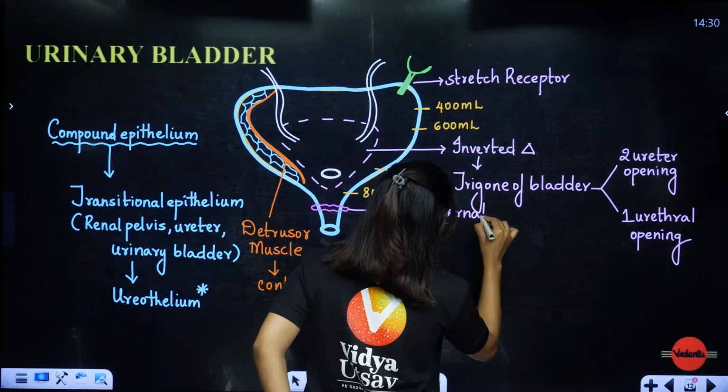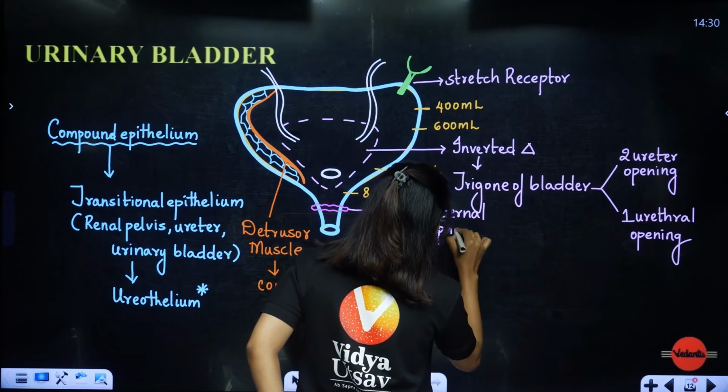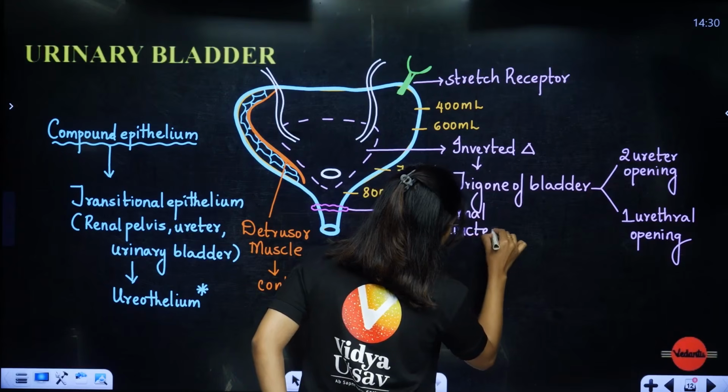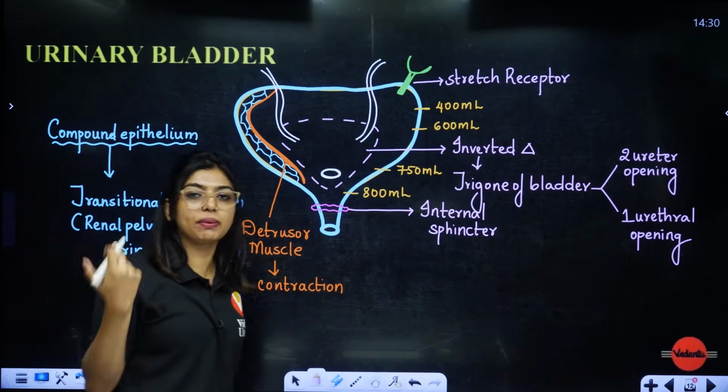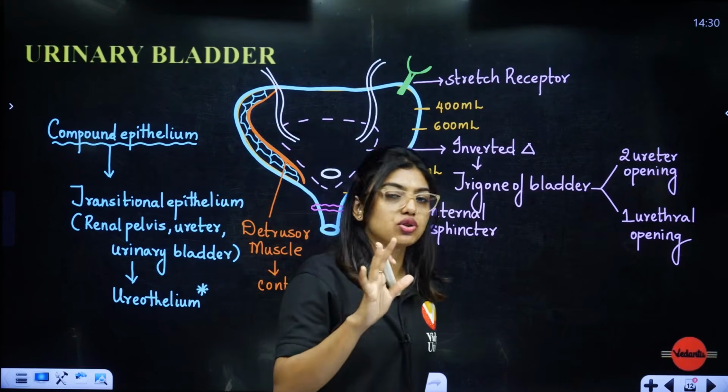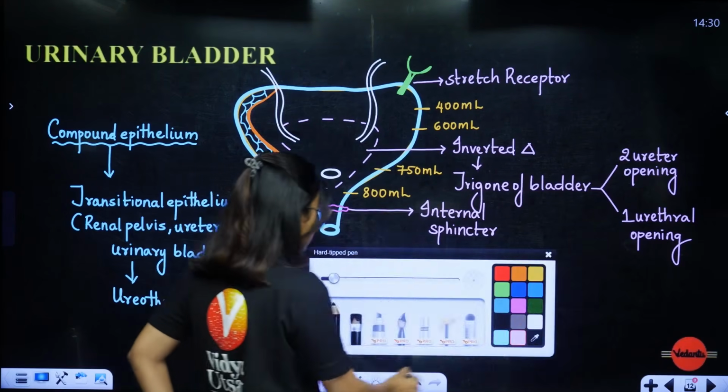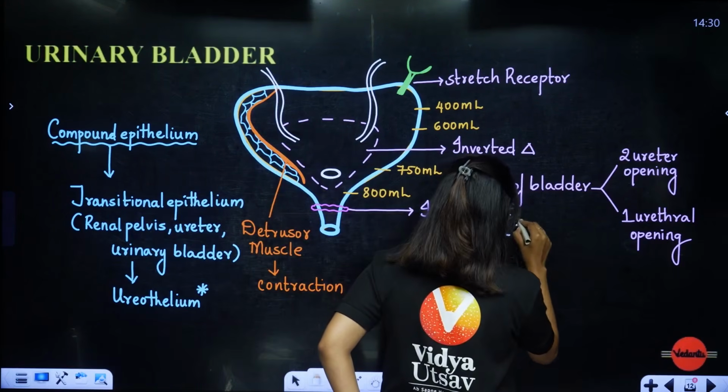Sphincters are the ones that will control the closing and opening of the urethra. Imagine there is no closing and opening, every time the urine would be expelled out. So the first one is the internal sphincter. The internal sphincter, students, is involuntary.